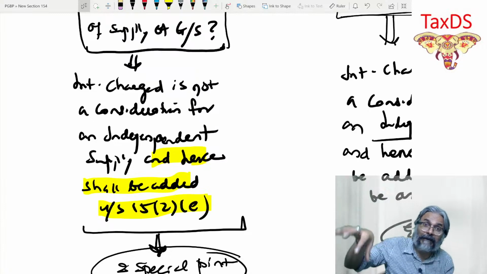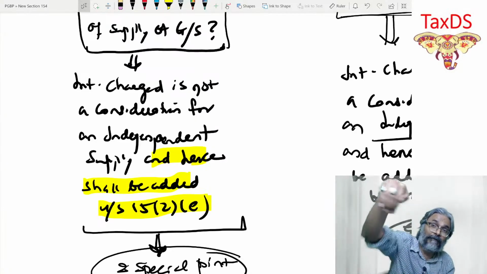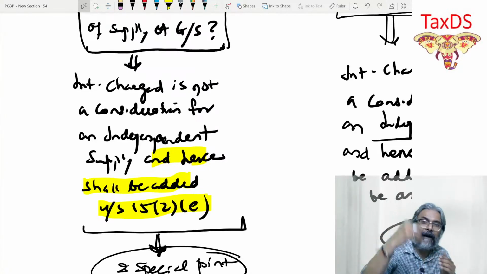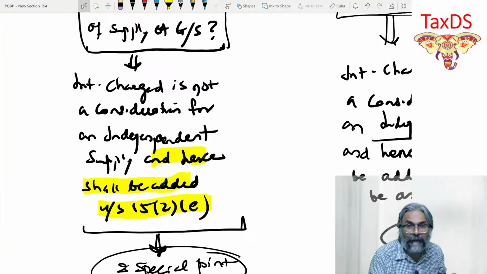And if it is the value of January, the GST would be enhanced because the value of the January month would be enhanced.